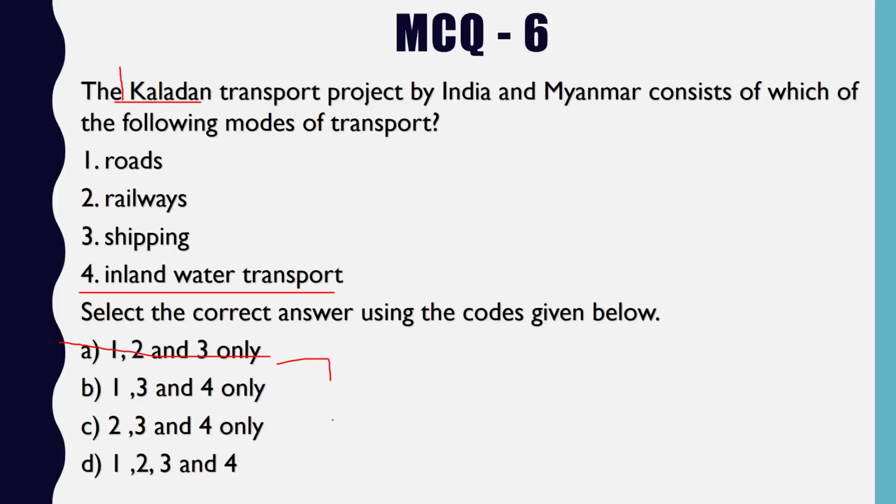Alright, so we are left with only 3 options. Secondly, roads definitely will be used. So we can also omit option 3. Only 2 are left now. The only question is, will we use railways in this as well? Well, no, for the time being, railways do not have any role in the Kaladan transport project. So this will be omitted. So our answer is B. 1, 3 and 4 only are correct. The second option is not correct.